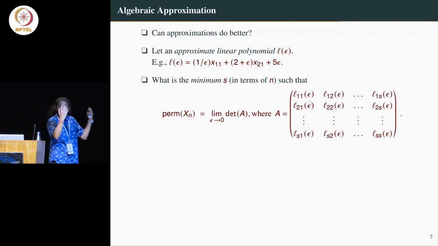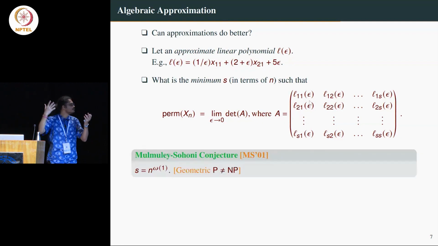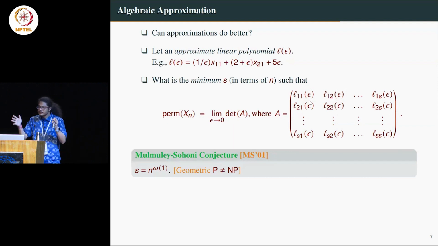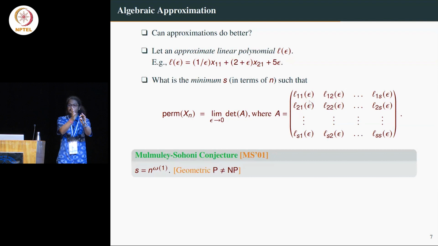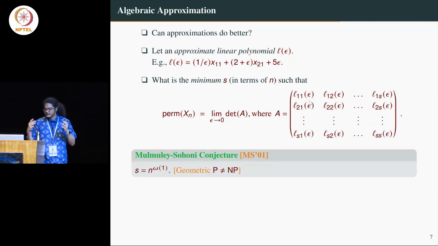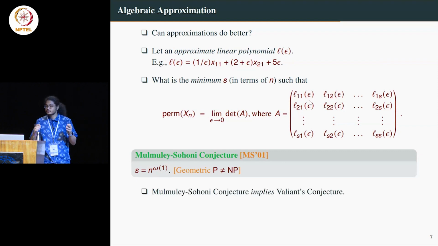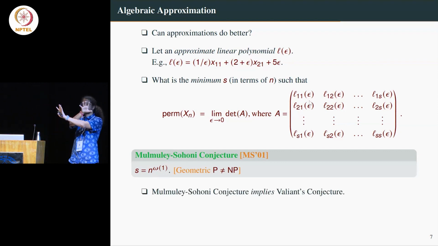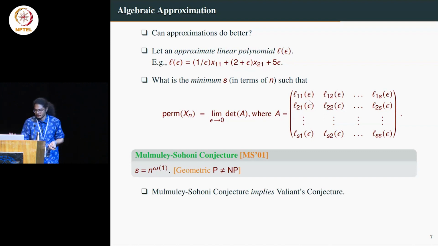And this is actually the Mulmuley-Sohoni conjecture that I first talked about, the GCT program. This basically says that, look, even with limit, even if you allow approximation, there is no way you can do better. So forget about without limit, even with limit you cannot do better. That's the Mulmuley-Sohoni conjecture, or the geometric P not equal to NP question. And as you probably understand, this conjecture is actually much stronger than Valiant's conjecture, because Valiant is saying write it without limit, while Mulmuley-Sohoni is saying write it with limit. So if you cannot write it without limit, there is no way that you can write it with limit. So this implies Valiant's conjecture.